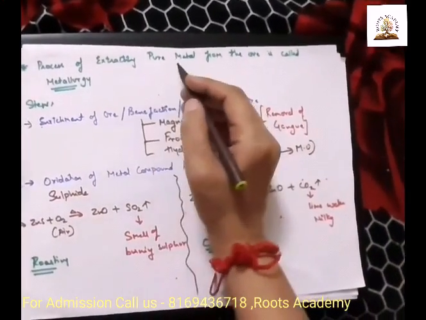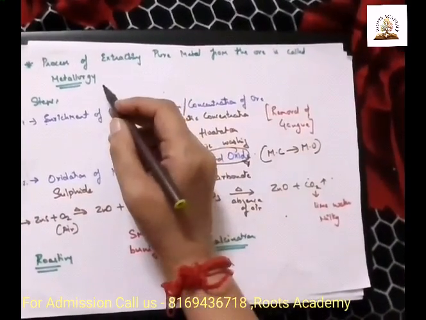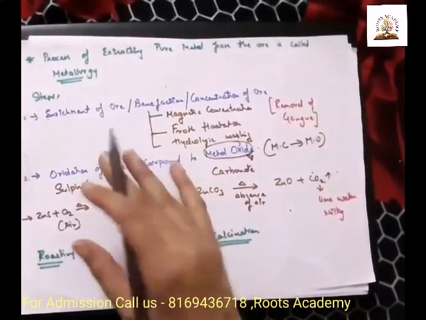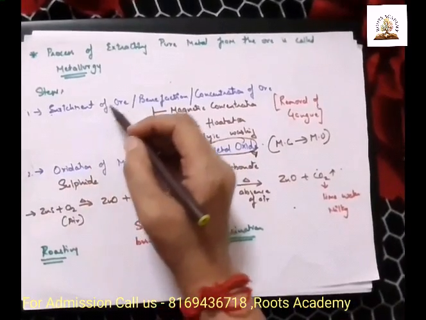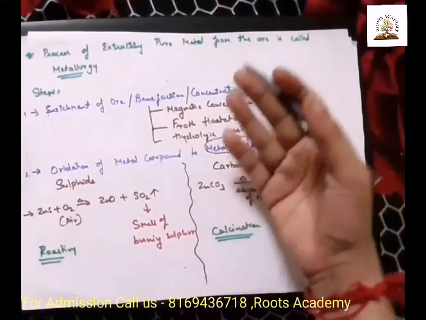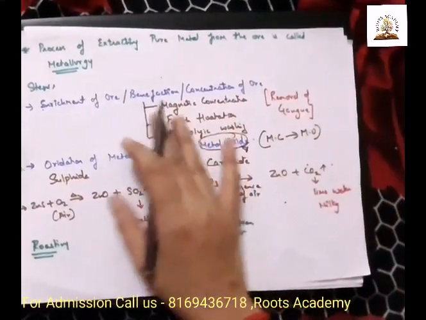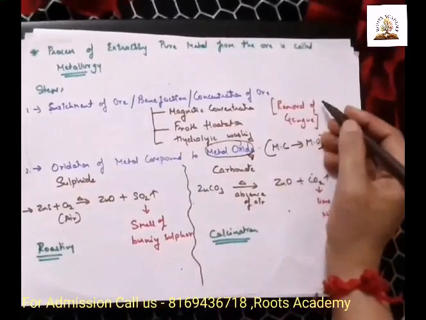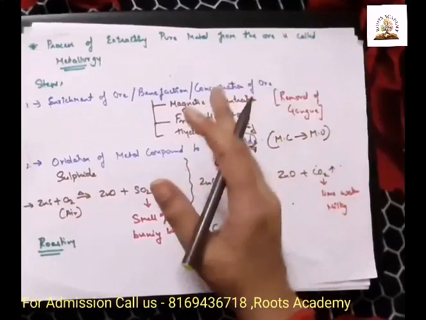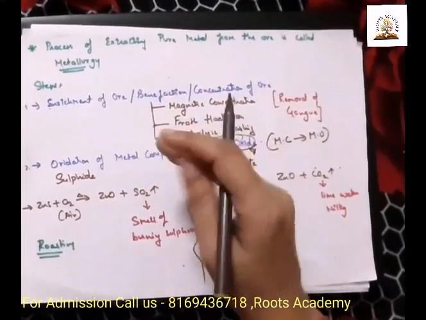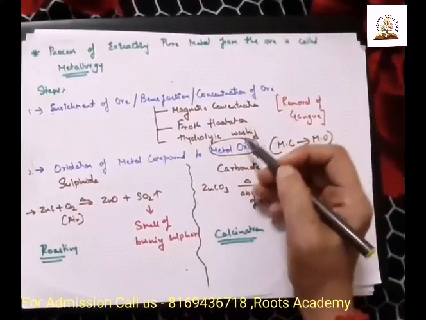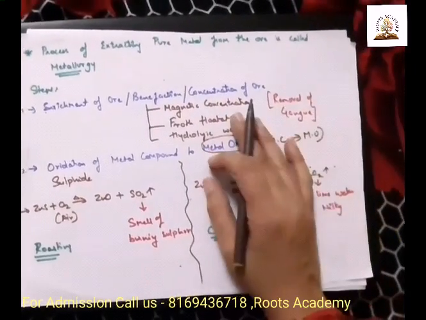The process of extracting pure metal from the ore is called metallurgy. Now, the metallurgy process is carried out in a few steps. The first step is enrichment of ore, that is beneficiation, and in some books the name given is concentration of ore. In this step, we carry out the removal of gangue, means we remove the impurities, and it can be carried out by several methods, that is magnetic concentration, froth flotation, hydraulic washing, etc.